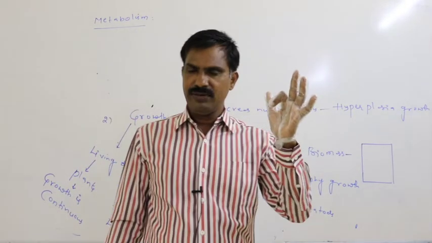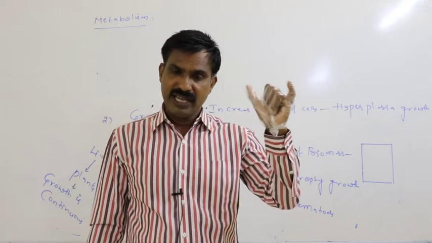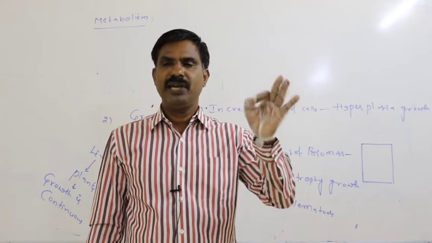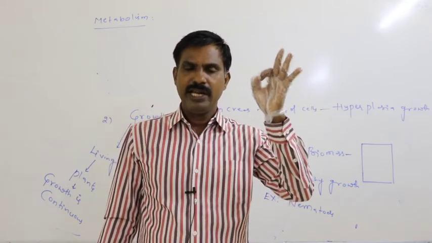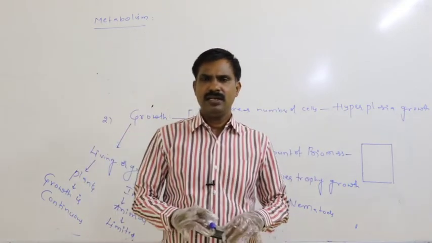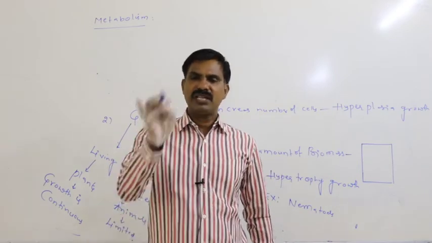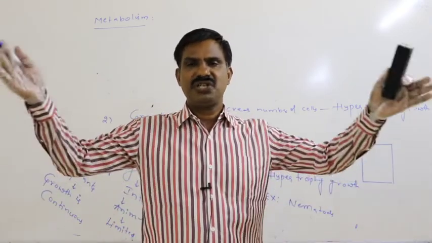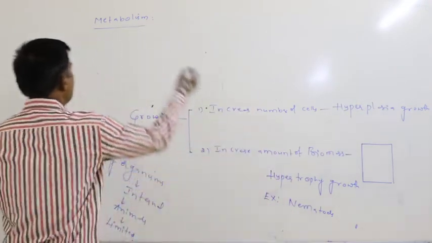What are the sum total chemical reactions? That may be digestion, respiration, excretion, means the formation of excretory products, or the dissociation of ATP into ADP plus Pi. Whatever function appears in our body, whatever chemical reaction appears in our body, all such chemical reactions are together called metabolism.